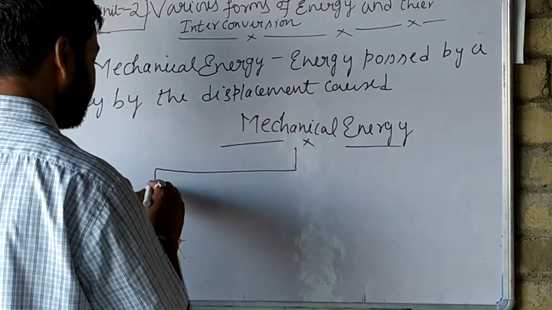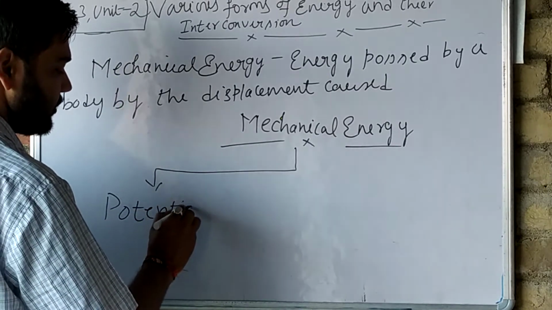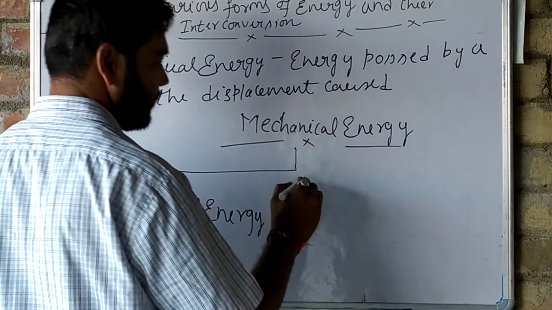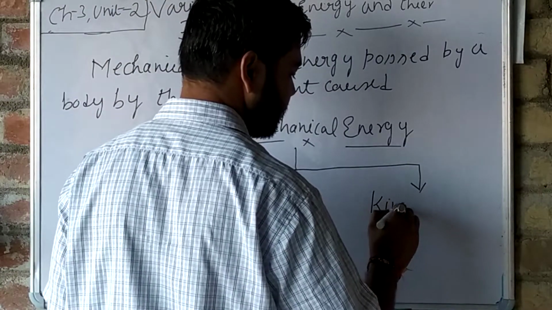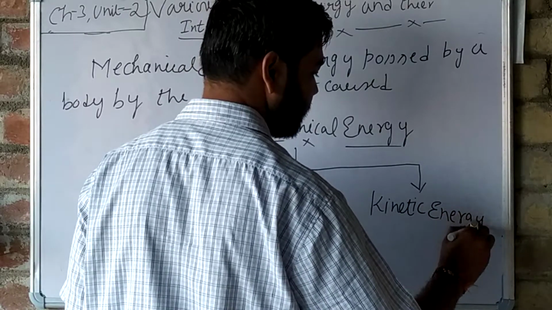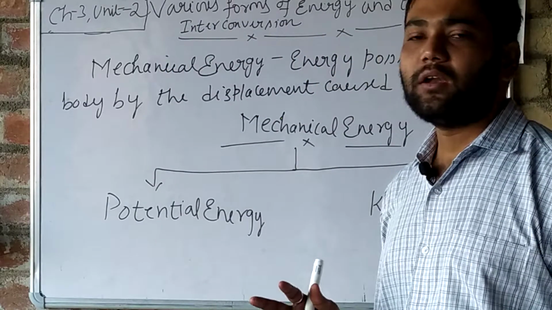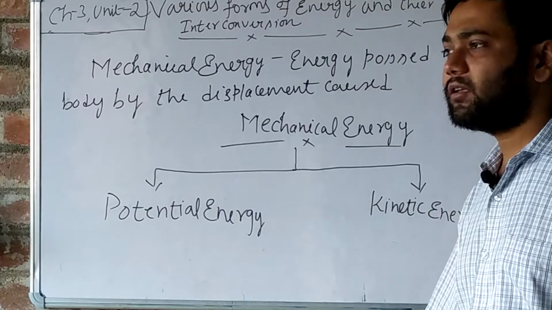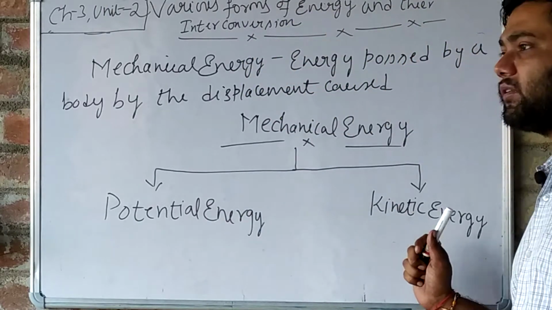First one is known as potential energy, and second one is known as kinetic energy. So mechanical energy is the energy possessed by a body due to the displacement caused, and it is divided into two forms: potential energy and kinetic energy.